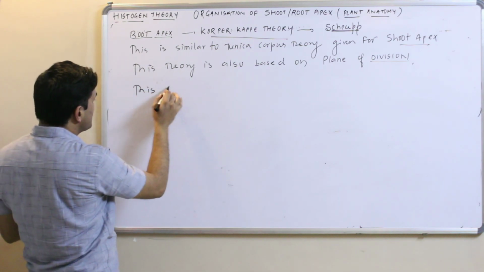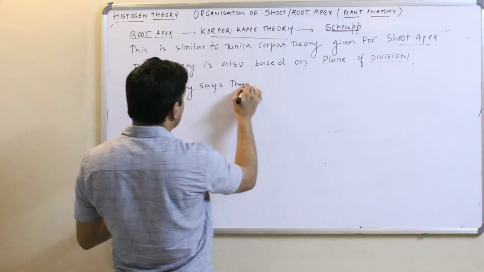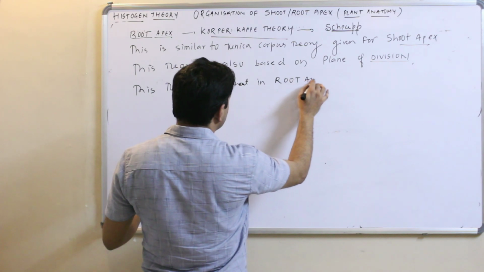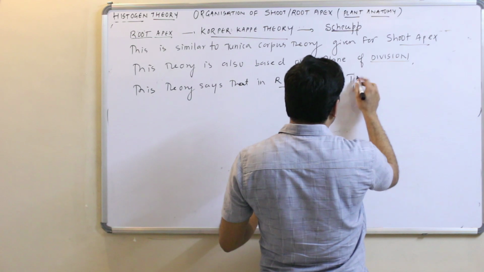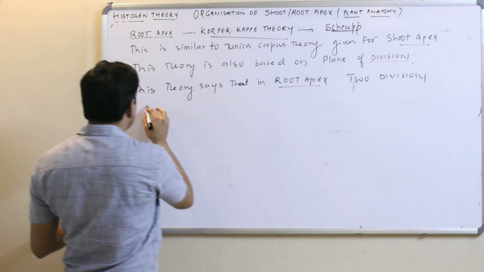This theory says that in the root apex, two divisions occur.